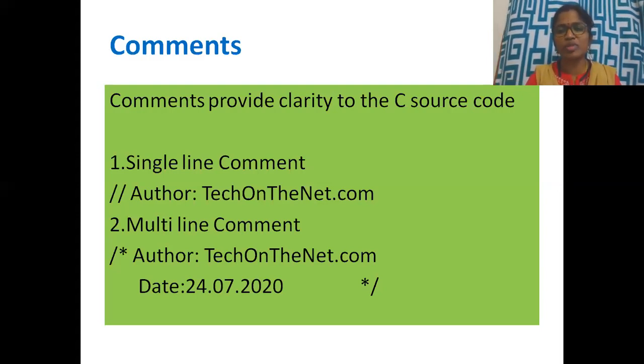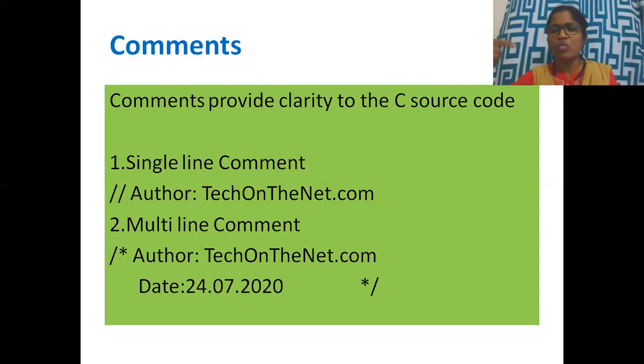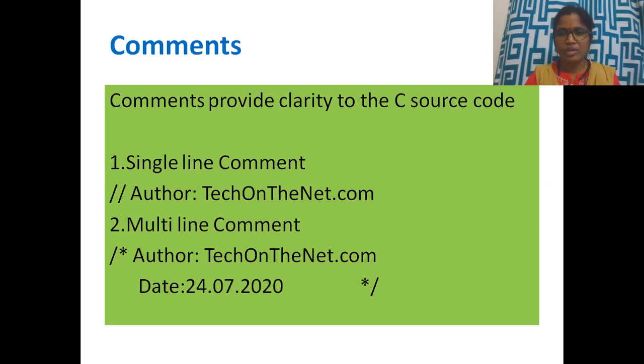A single-line comment is written with two slashes, which tells only one line of instruction about what our program is for. Here I have given an example, who is the author. So it is only a single line, with two slashes. Whereas the multi-line comment is written as slash followed by asterisk, and the lines end with an asterisk and slash, which tells it is a multi-line comment.